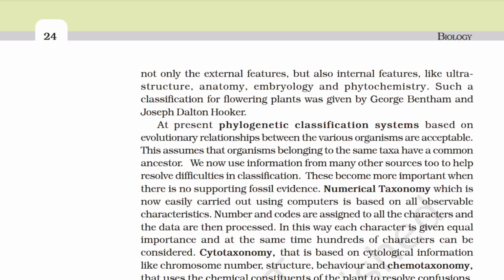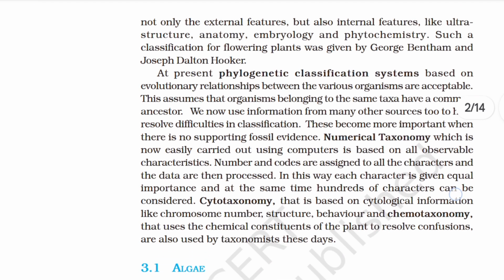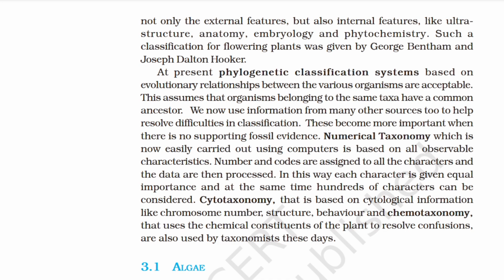At present, phylogenetic classification systems based on evolutionary relationship between the various organisms are acceptable. This assumes that organisms belonging to the same taxa have a common ancestor. We now use information from many other sources to help resolve difficulties in classification. These become more important when there is no supporting fossil evidence.